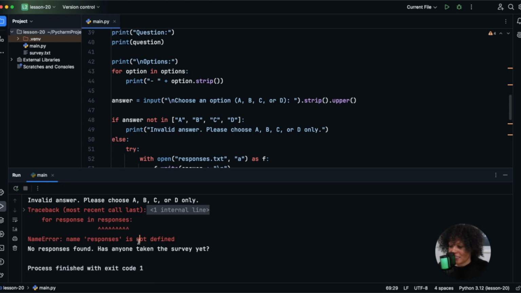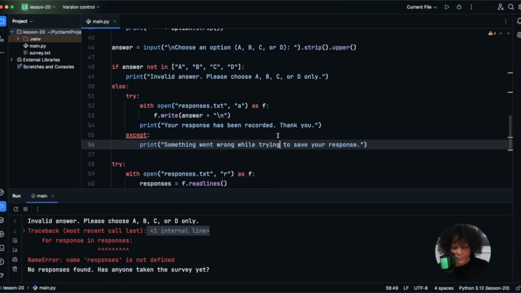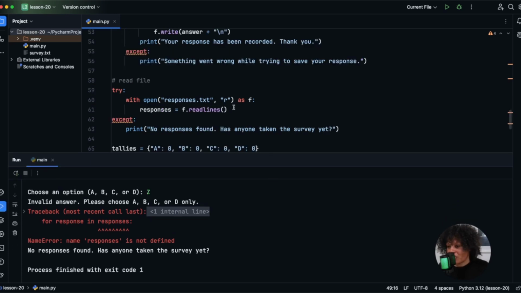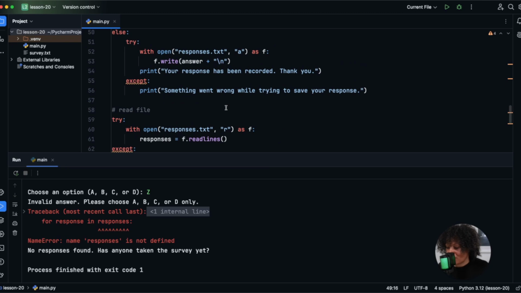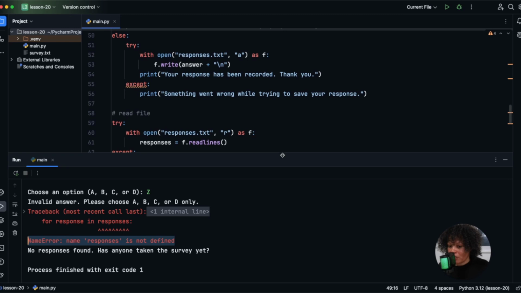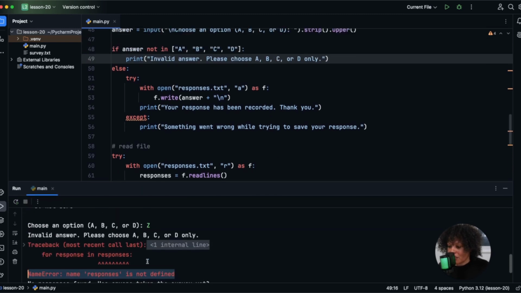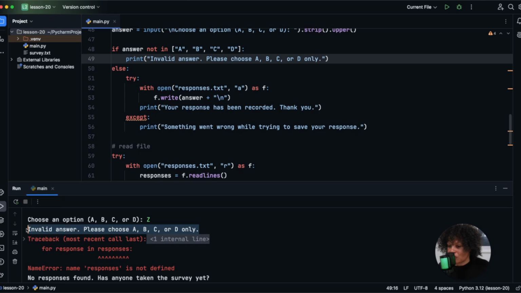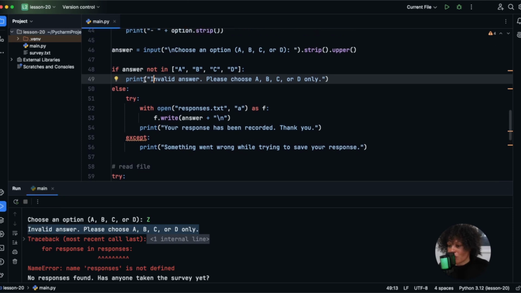Okay, and so we see, okay, guys, I made a bug in the code. All right, so here's these fun little bugs. Here's a problem. Let's talk about what happened right here, okay? A few things: this is an error and I have a bug in the code. So this is a good time for us to learn how to handle this. So what happened right here? Well, we can see invalid answer. Please choose A, B, C, or D only. All right. So inside of our code block, we put invalid answer. Please choose A, B, C, or D only. And so it printed. It's doing what it's supposed to do.